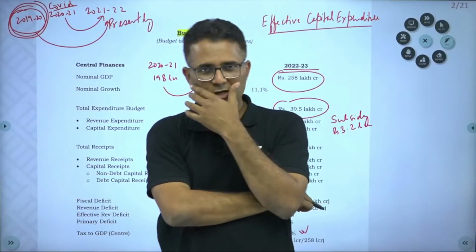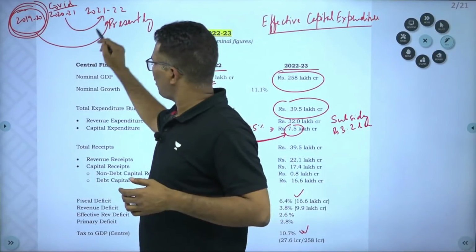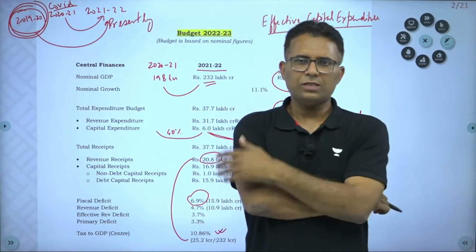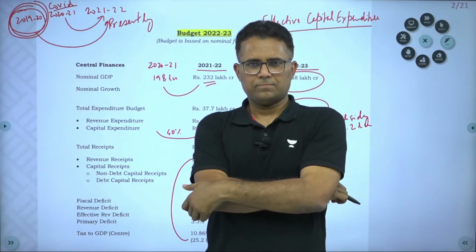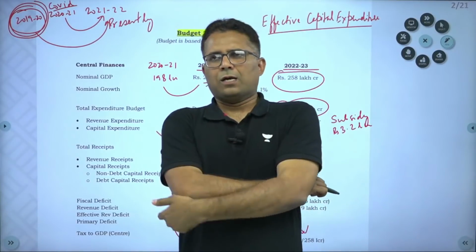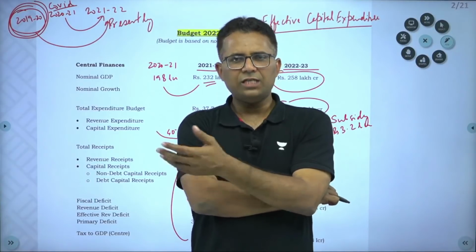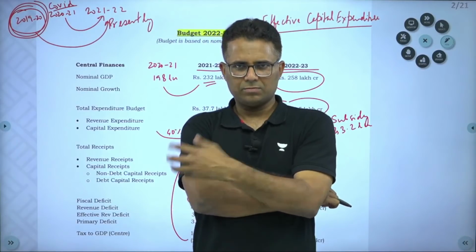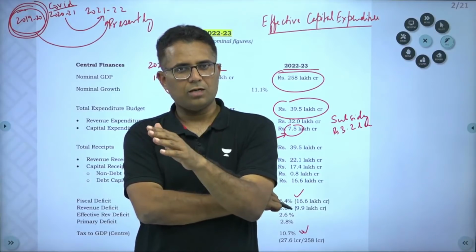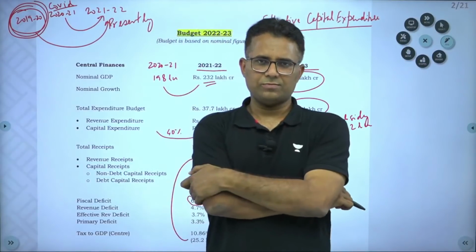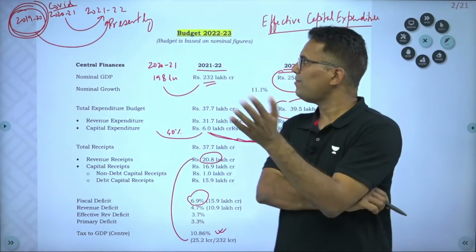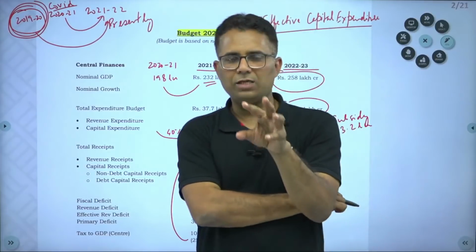Almost every comparison in the economic survey is from the previous year and also from the pre-COVID year. Keep this in mind, because questions can be asked. For example, in the prelims, a question can be asked that the absolute GDP figure has increased from the pre-pandemic year. Then you should be aware. So the pre-pandemic comparison also you will have to keep in mind.